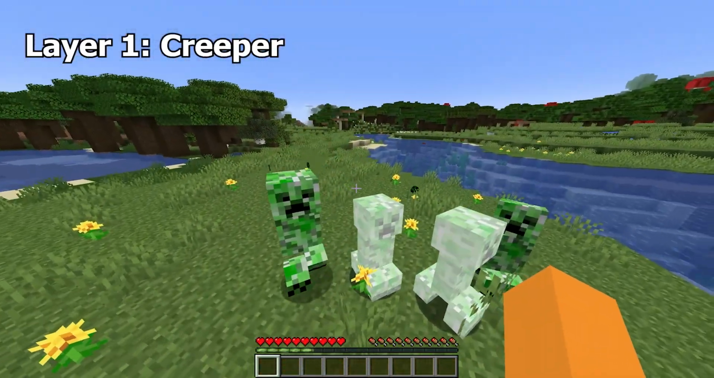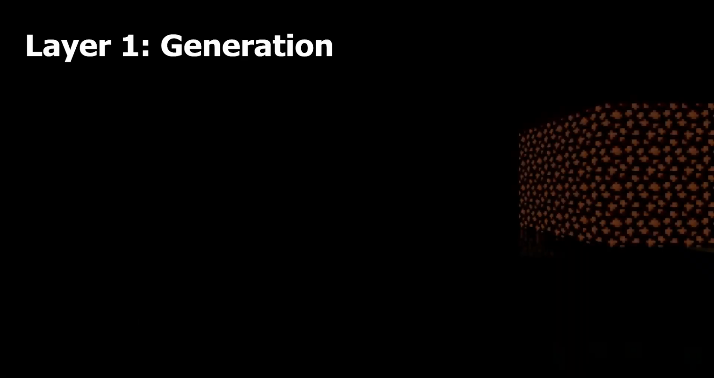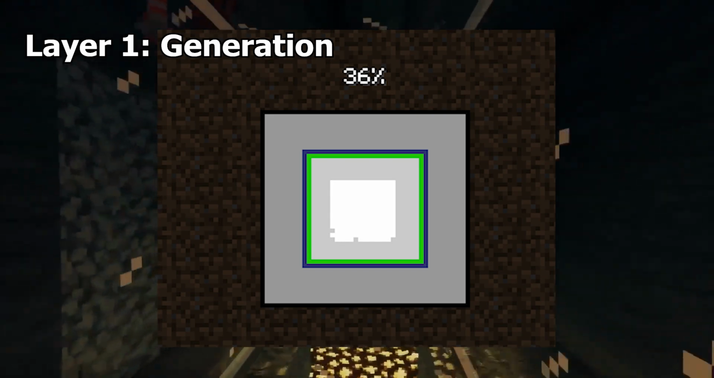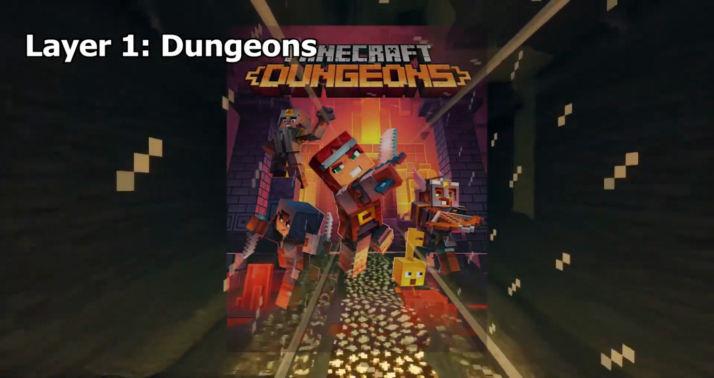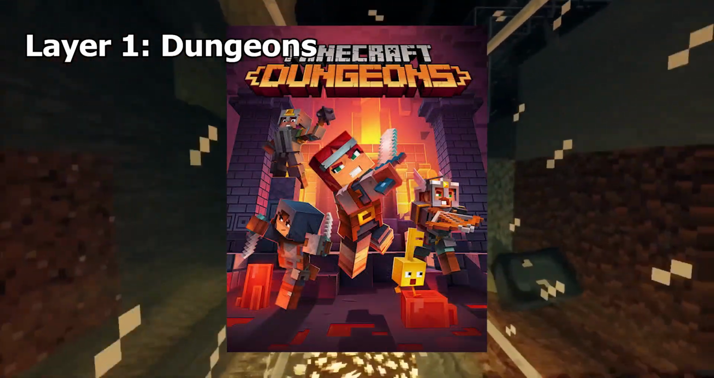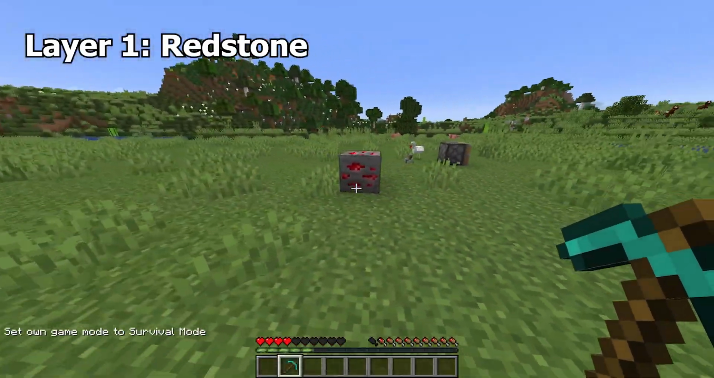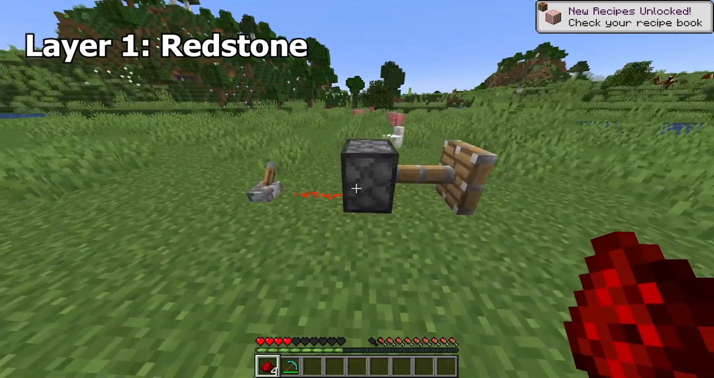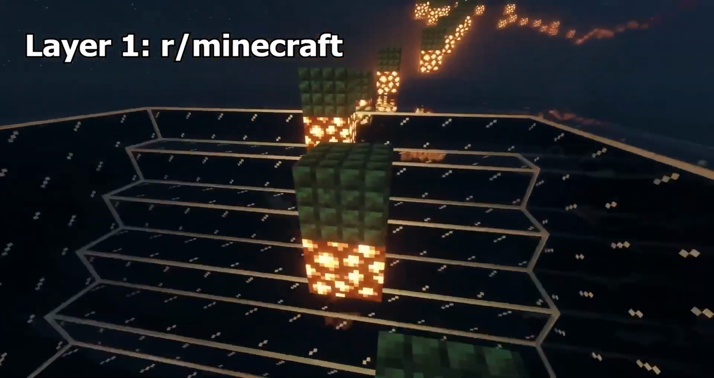Creeper, a mob that sneaks up on the player and explodes. Generation, how the world randomly puts itself together upon world creation. Minecraft Dungeons, a story game centered around the Minecraft universe. Redstone, an ore in the game. When mined, its dust can be used to craft machinery and used to power that machinery.